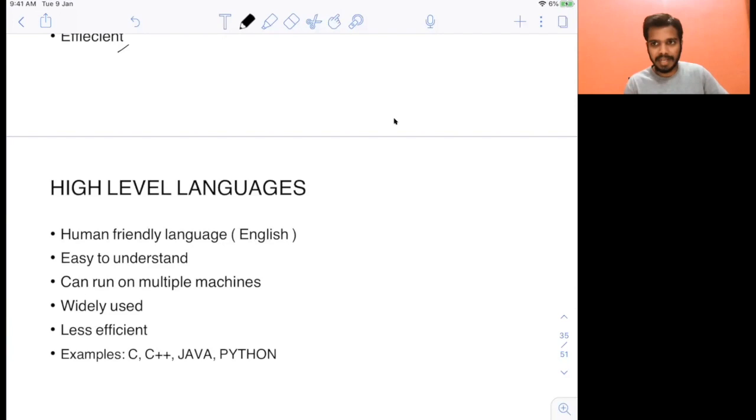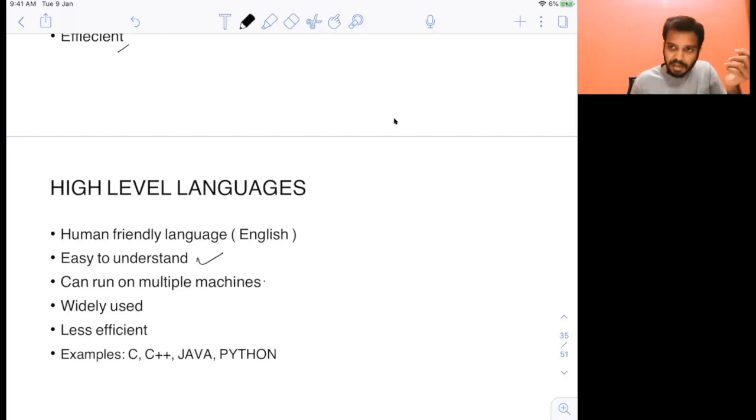So we have low-level languages. Similarly, we have high-level languages. These high-level languages are, of course, programming languages. All of the languages I am talking about are programming languages. The high-level languages are human-friendly languages. It's almost like English, right? So we humans can understand easily. We can write programs easily in these high-level languages. It's very easy to understand.